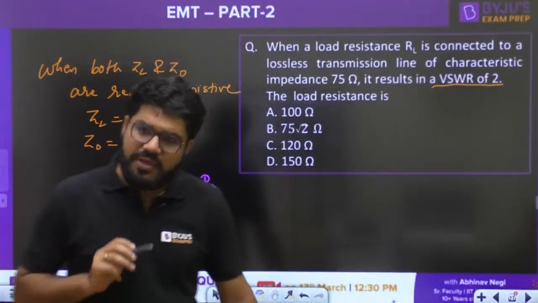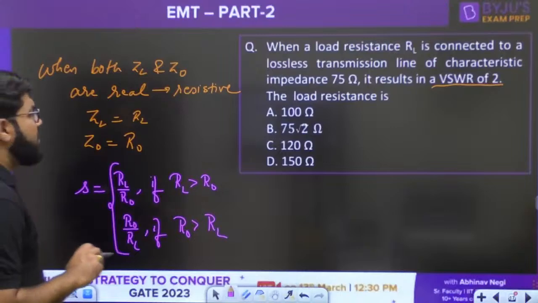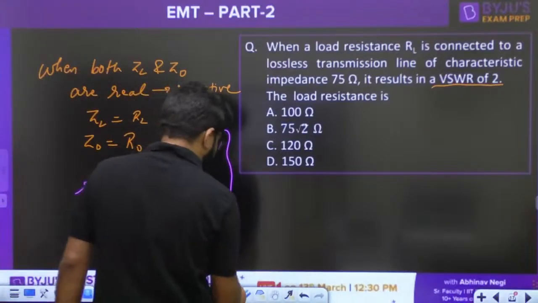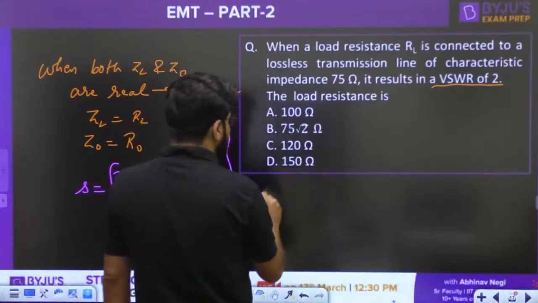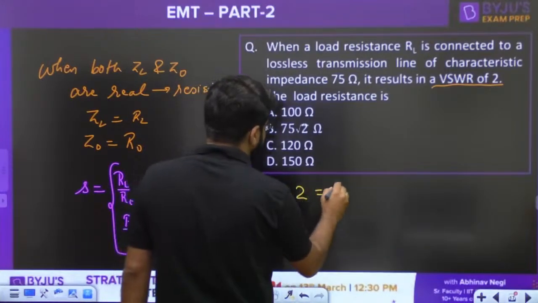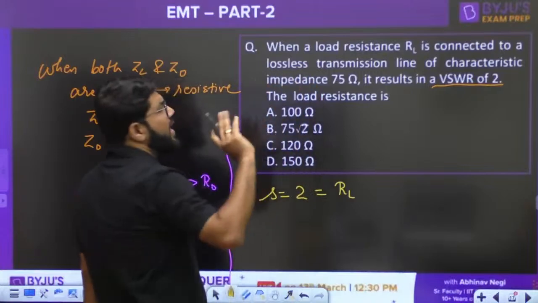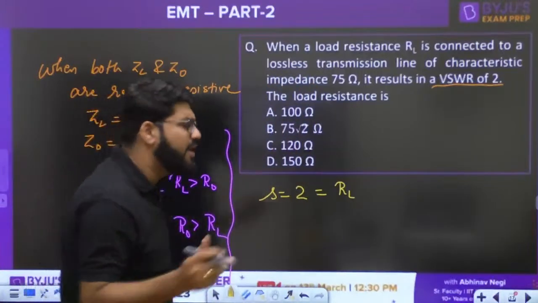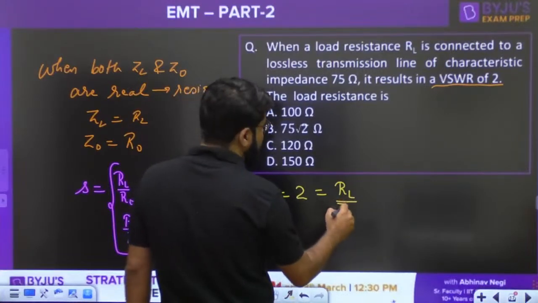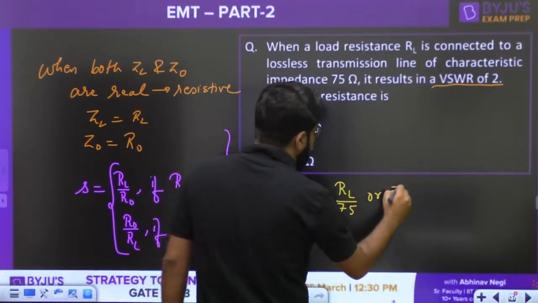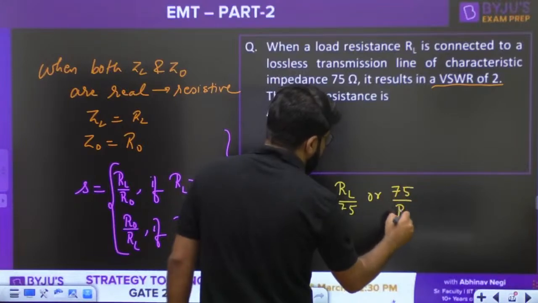Okay, let's find the answer. Let's keep moving ahead. So what is the answer then? VSWR is equal to 2 is given. Now here RL is unknown, so I don't know which is greater. I can try the possibilities. RL divided by R0, R0 is 75, or it may be R0 divided by RL.